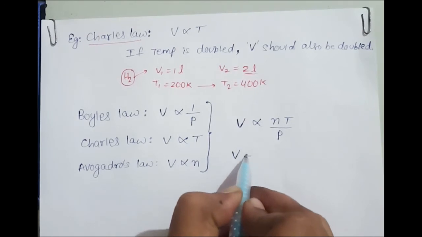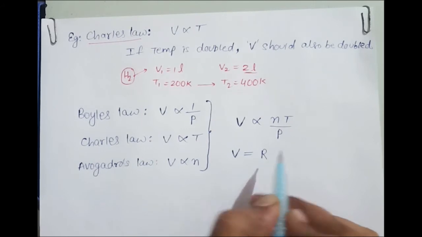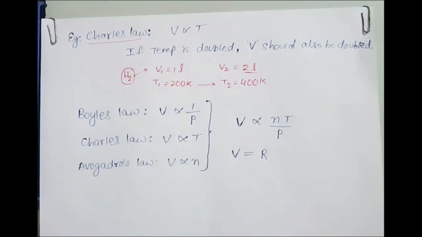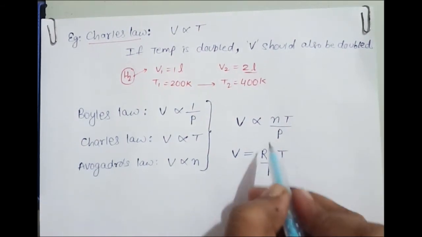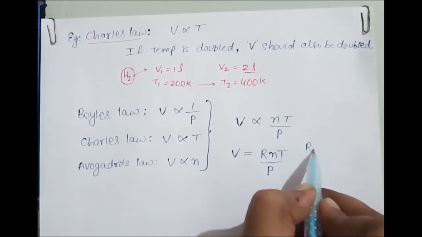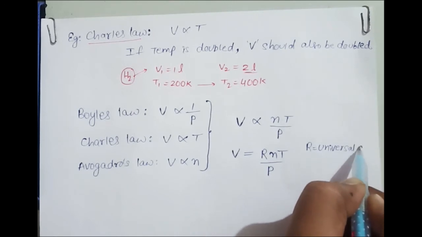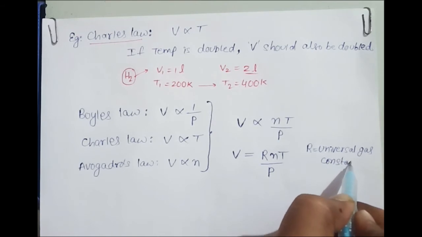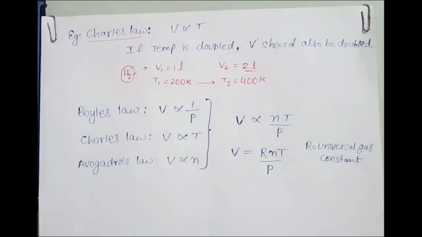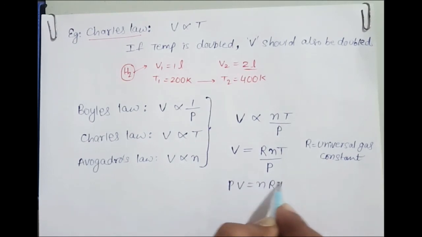Now when we remove the proportionality symbol, we put some constant. The constant here I'm putting is R. Why is it R? Because that is a fact accepted in science: V equals R nT by P, where R is called the universal gas constant, which is common for all gases. That's why it is called the universal gas constant. So we can say PV is equal to nRT.